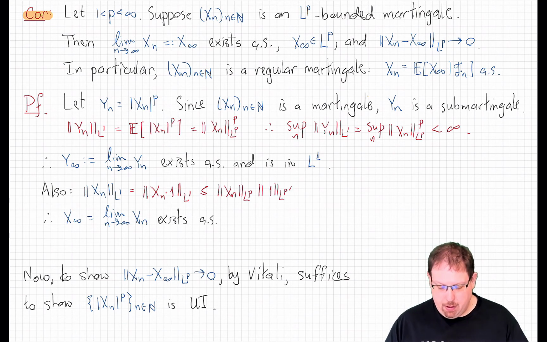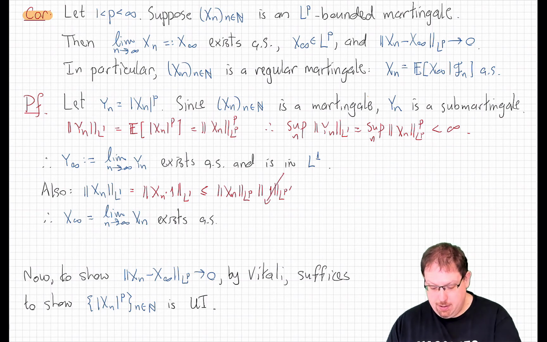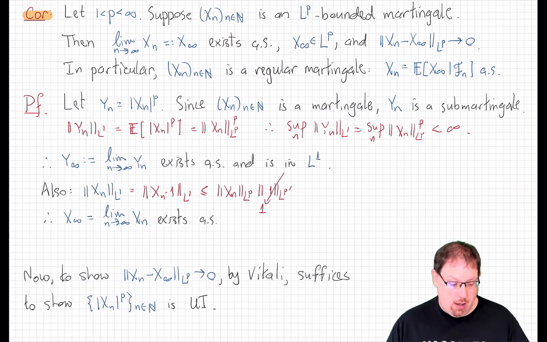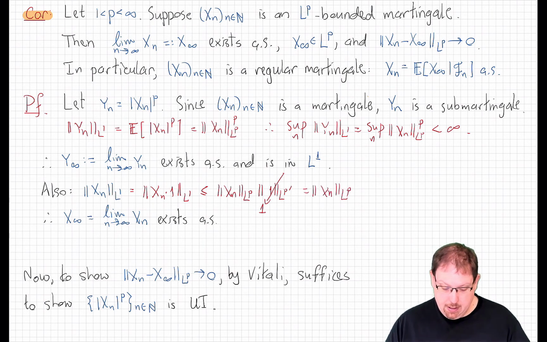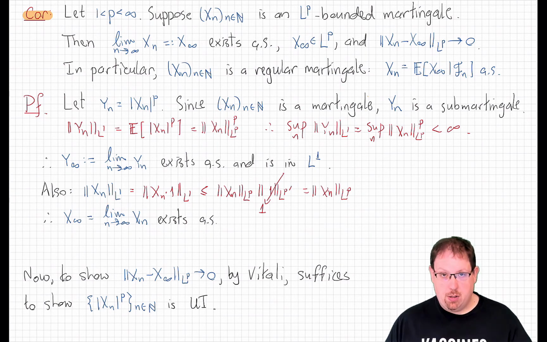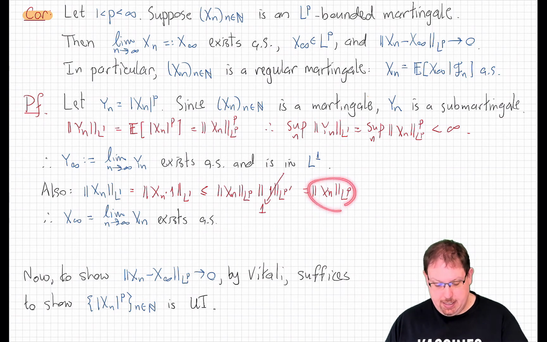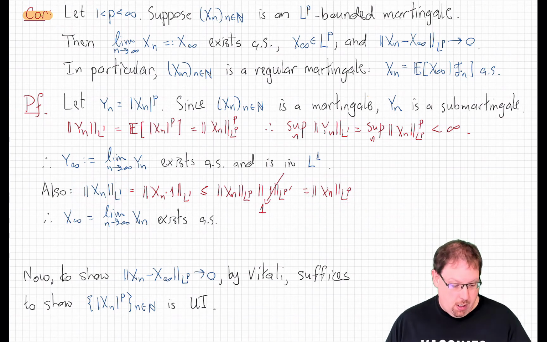But the LP prime norm of 1 is just 1, since it's the expected value of 1 to some power. And so that's just the LP norm of xn. This is a very simple inequality which we just haven't noted before. That is, the LP norms in a probability space are increasing as p increases. And so in particular, that tells us that LP is contained in L1, which is something we did already note.